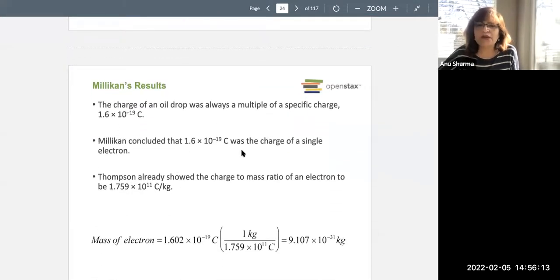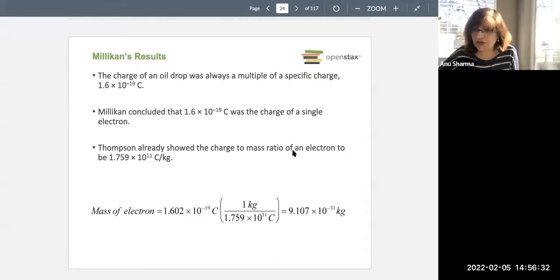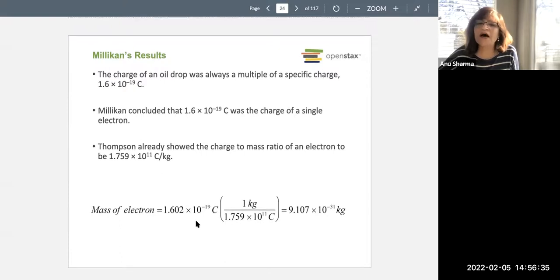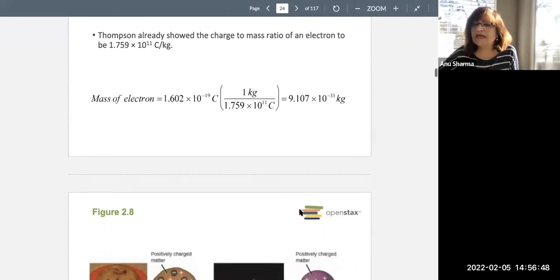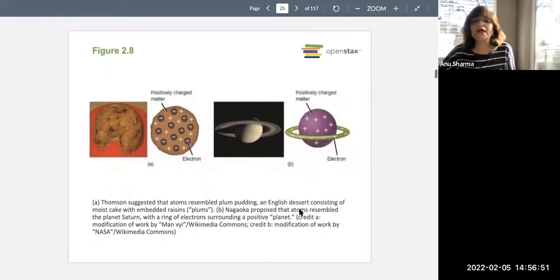So Millikan's experiment concluded that the charge on a single electron is 1.6 × 10^-19 coulombs, and the charge on the oil drops was always a multiple of a specific charge. Then Thomson had already shown the charge to mass ratio of an electron to be 1.759 × 10^11 coulombs per gram. So the mass of the electron they calculated comes out to be 9.107 × 10^-31 kilograms. So that's one thing.